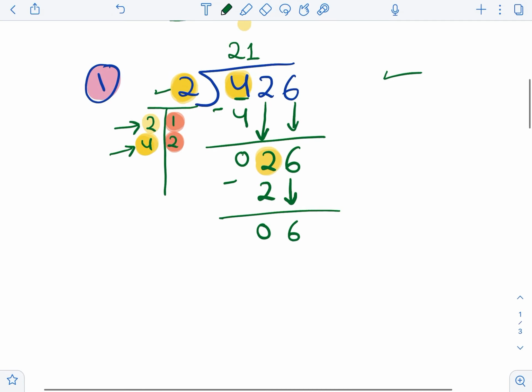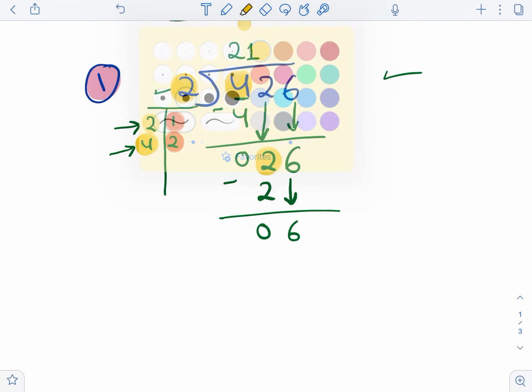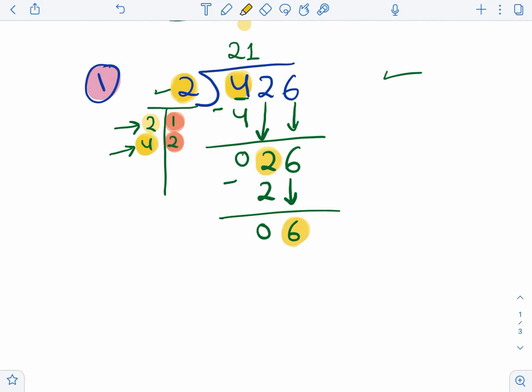Now one more time we will do the steps. We have a 6 here. Let's see how we can find it. We're going to find a number that looks like the 6. Actually, we should highlight it with yellow. We're going to look for the 6. Let's continue. 3 times 2 is 6. So here we are, we found it. Here is the 6 that we are looking for.